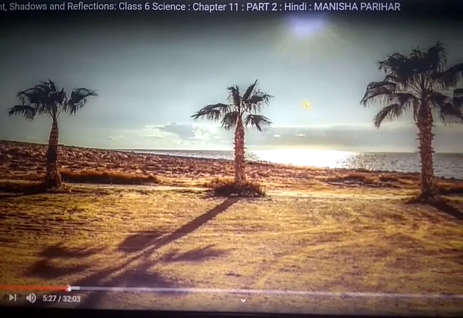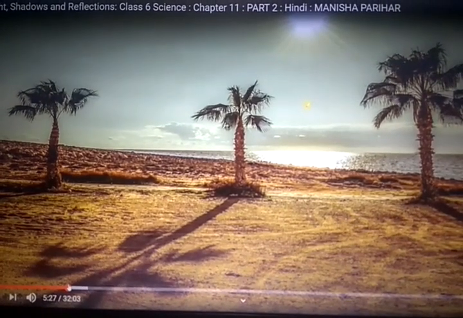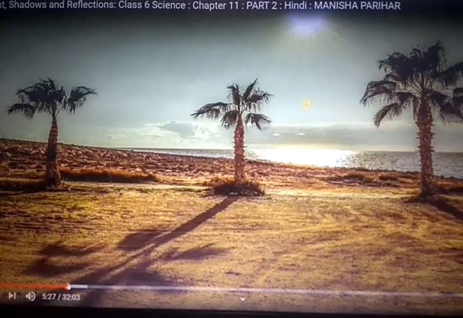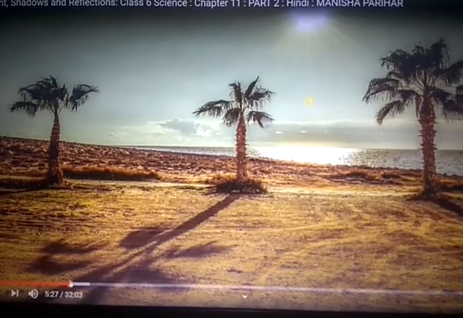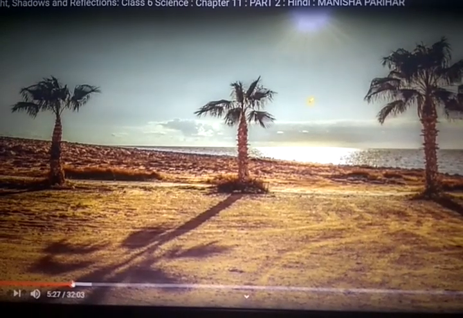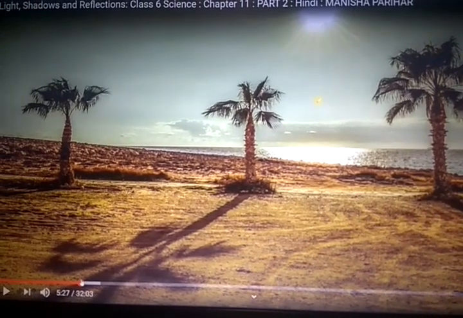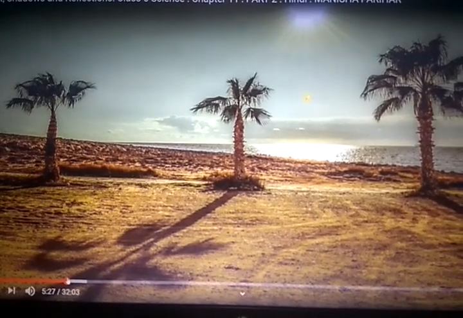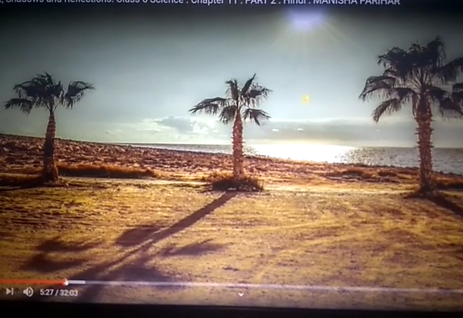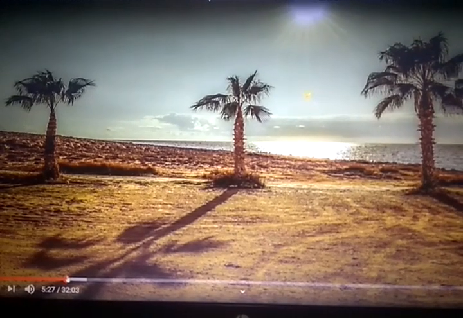The tree is opaque. So the rays are blocked by that tree and form a shadow on the ground. Okay, so a shadow is always formed of which type of object? Opaque object.